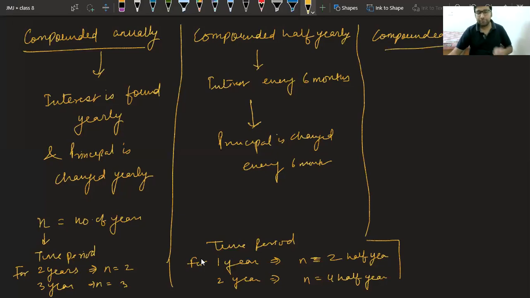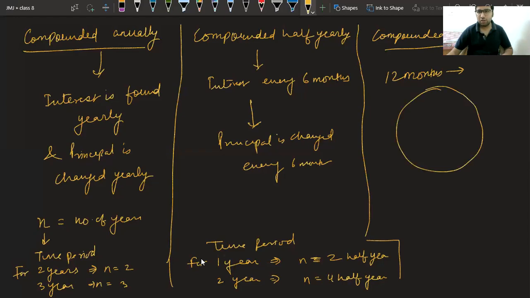Now, what does that mean? First, tell me, in a year, how many quarters are there? Class, please answer. In a year, how many quarters are there? We have 12 months. How many quarters are there? Yes, class. There are 4 quarters of 3 months each.